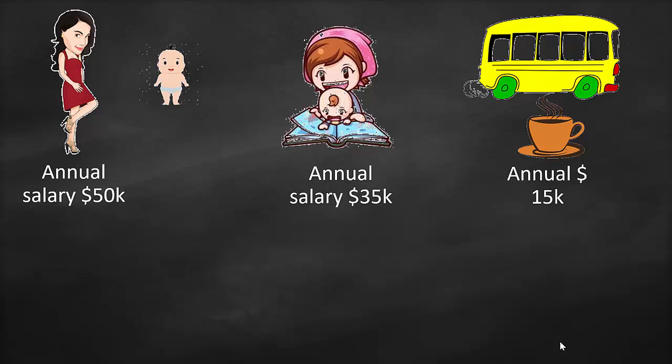She cannot even afford having breakfast or lunch outdoors. Therefore, she decided to quit her job and to take care of her own baby. So, in this example, which one will provide a better service for the baby? The babysitter or the mother? Definitely the mother. But for the babysitter, would it be included in the GDP? Yes, because the babysitter provides a service, therefore it's part of the GDP, because GDP refers to all goods and services produced in a country in 1 year.